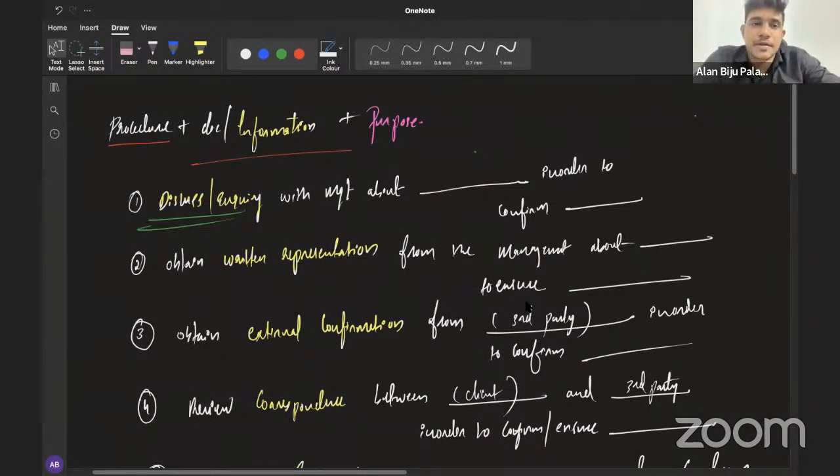Yes, sir. Okay, fine. So whenever you get a scenario, you need to consider whether there is any possibility of having a discussion with the management about something to confirm something. You can obtain written representation from the management in order to consider something, to ensure something. You need to consider the possibility of getting an external confirmation from a third party. You need to consider the possibility of reviewing correspondence between two persons.